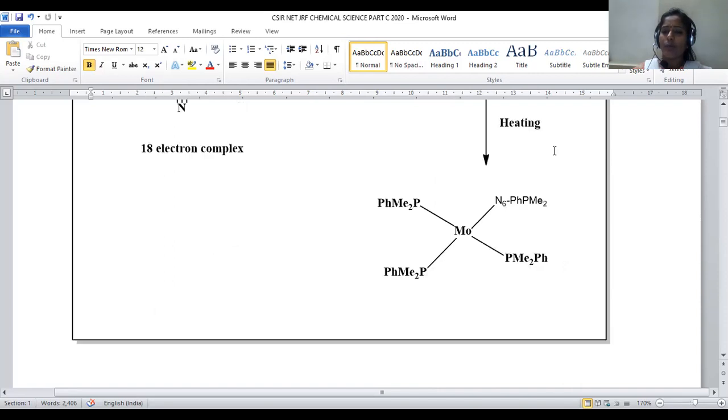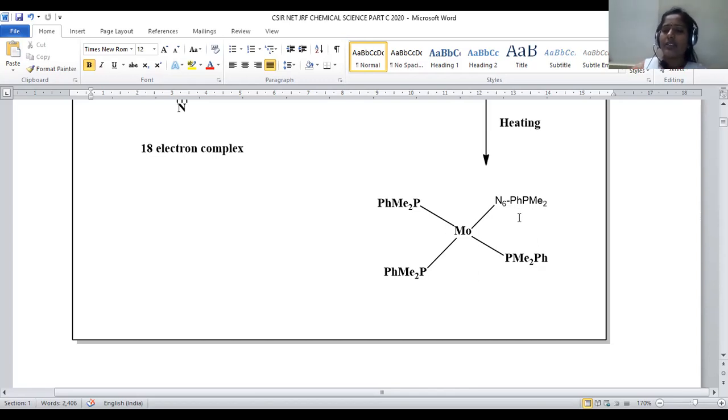Upon heating, there is a slight rearrangement: one of the phenyl dimethyl phosphine ligands turns into a linkage type of isomerism.